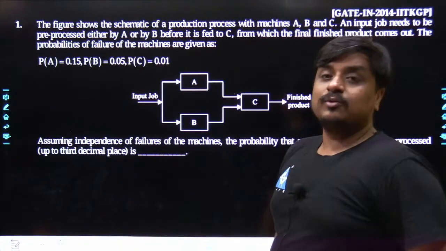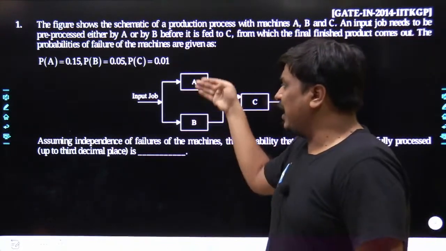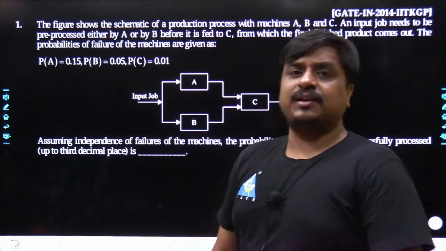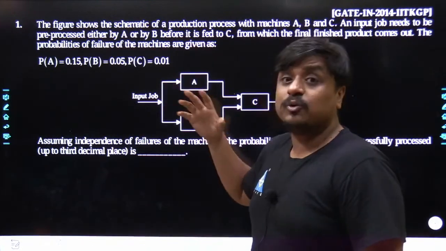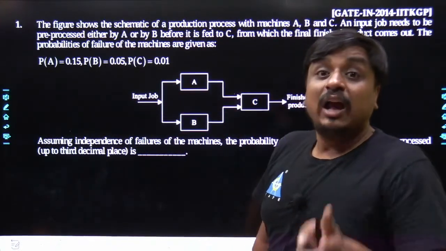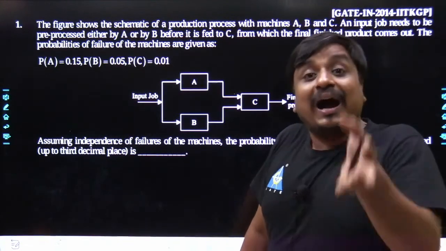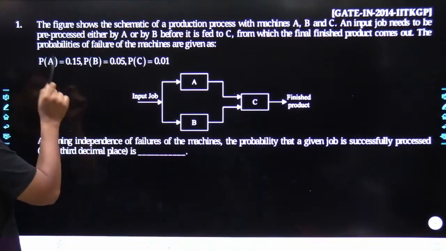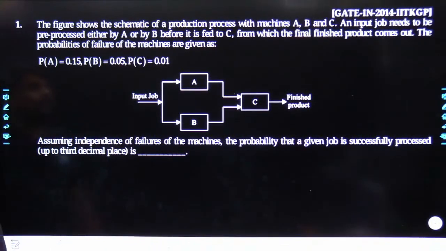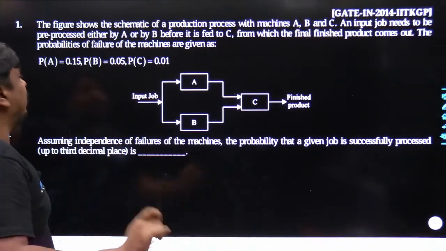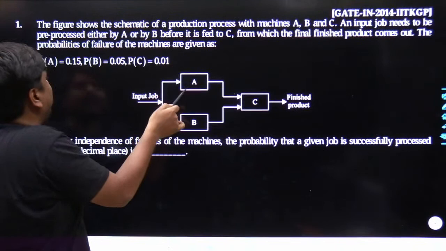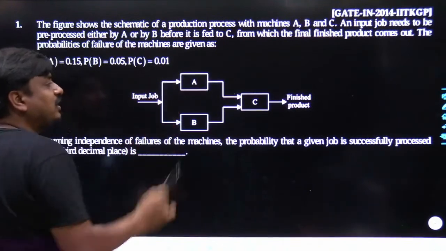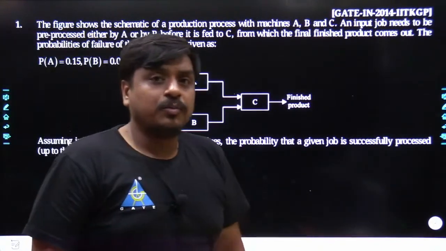Now I would like to ask one more thing: where would you have the parallel combination of machines? Being an engineer, a scientist in BARC, when I design a system, I try to have parallel combinations of machines where the failure probabilities are larger, higher. The failure probability of machine A is quite large, although the failure probability of machine B is not that large. Still, if the failure probability of machine A is 15% and that of machine B, let's take, is 30%, then definitely I would take the backup, I would take the parallel combination. Could you understand?